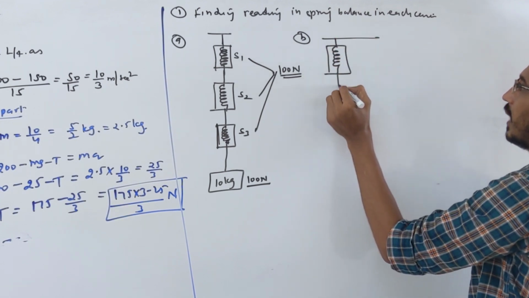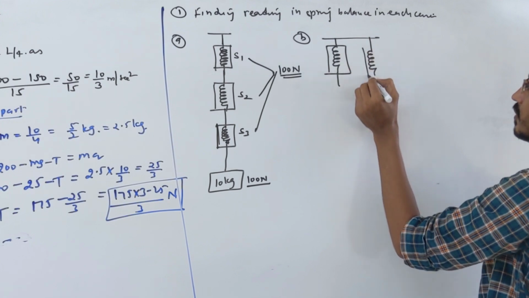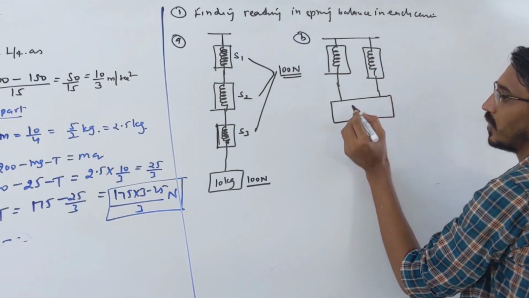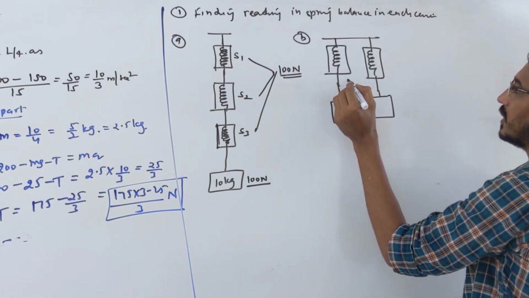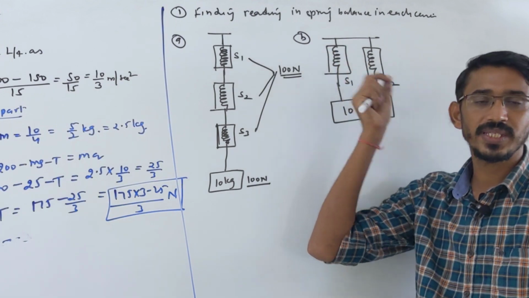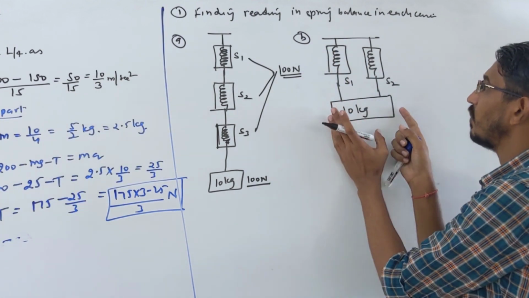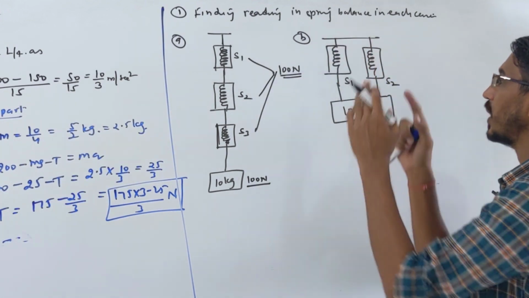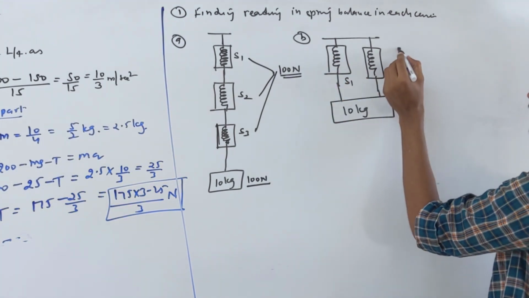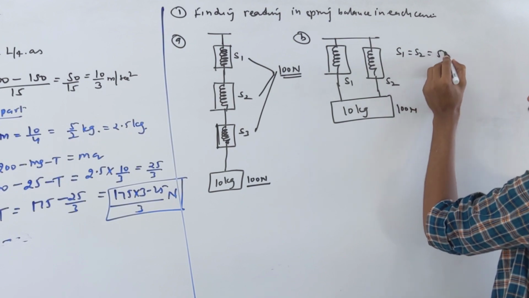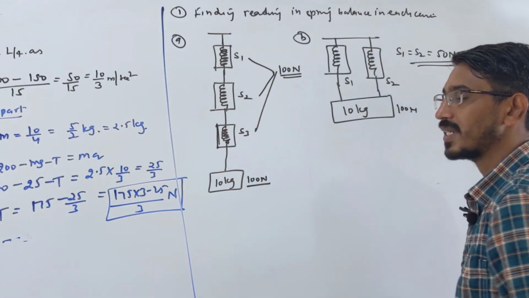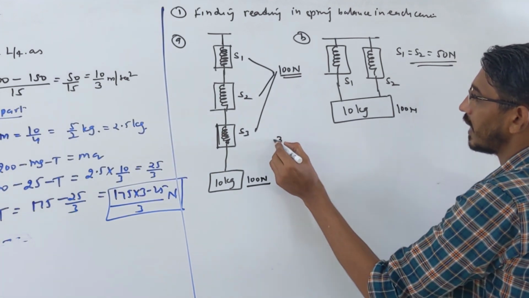Suppose this case is given to you. Suppose two spring balances are connected like this way. This is your 10 kg block. This is spring S1, this is spring S2. Now here, suppose they are similar, identical springs, then this load will be equally divided among them. We have two springs, so this load is equally divided. It's 100 Newton, so each spring will read what? S1 and S2 readings will be 50 Newton each. They will share the load.